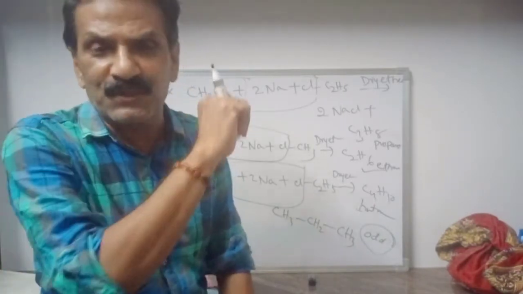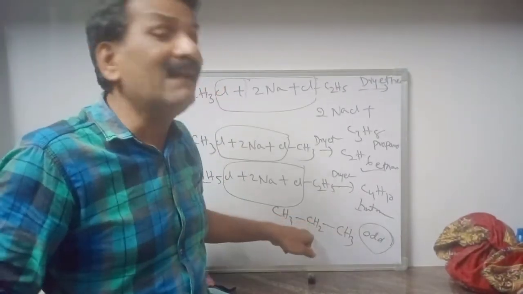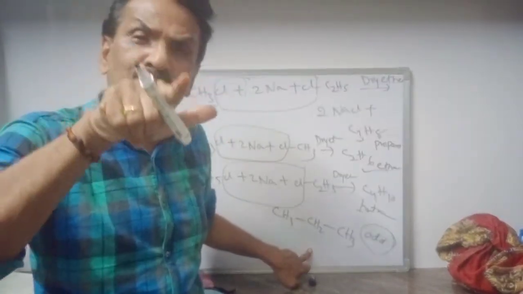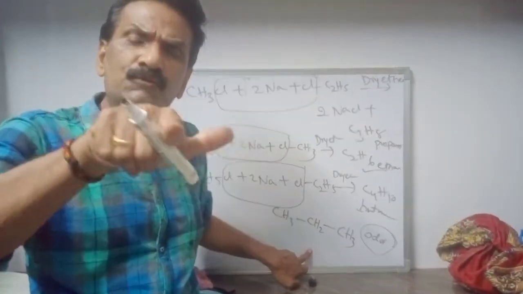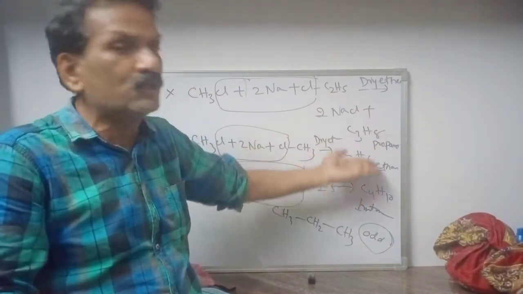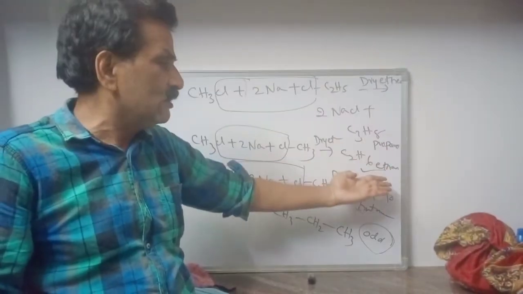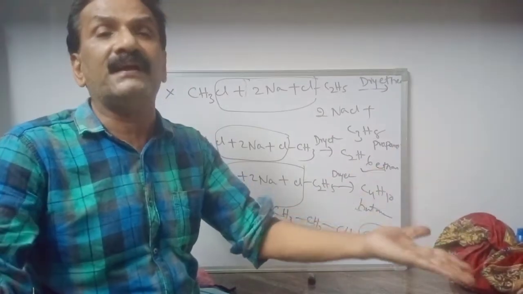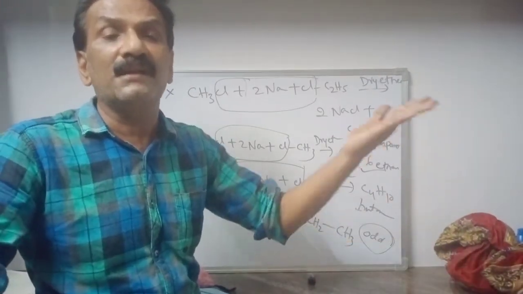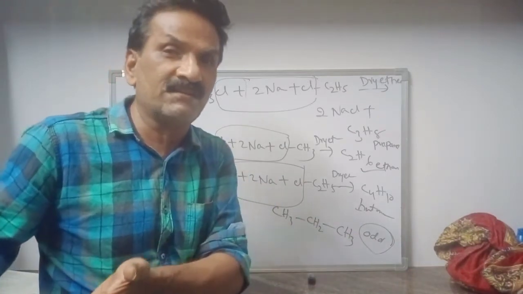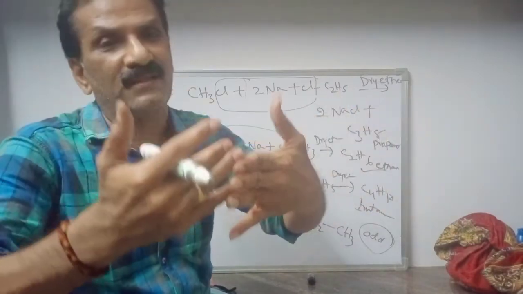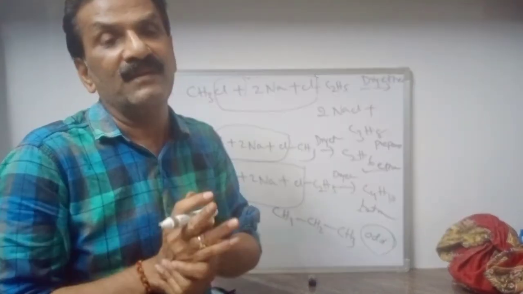It is not advisable to prepare unsymmetric alkanes using Wurtz reaction. In this situation, you may have propane, ethane and butane. It is impossible to separate them using fractional distillation technique, because their boiling points are very close to each other. So this is the reason.